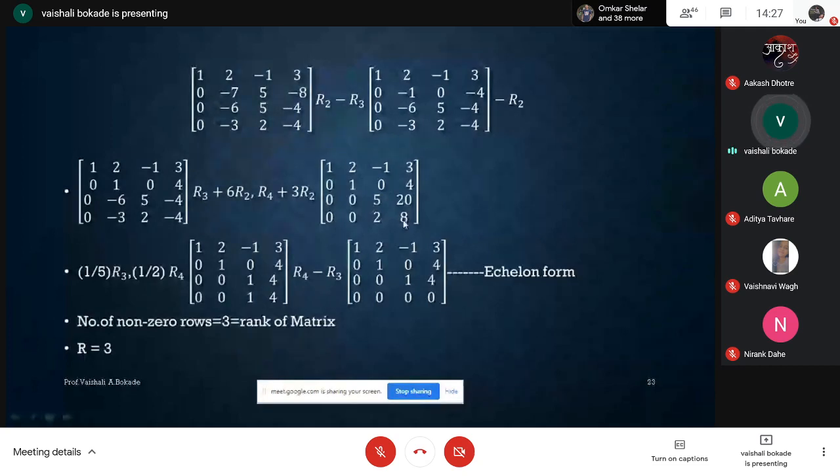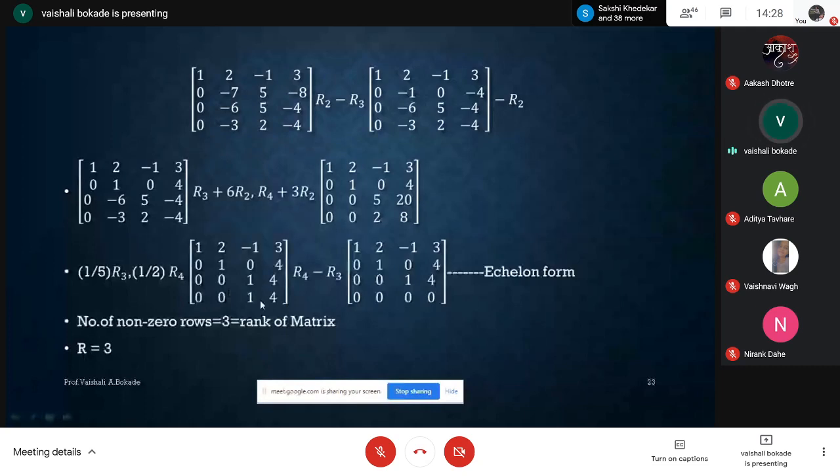So if I divide R3 and R4 rows, they are identical. So that's why I'm just using 1 by 5 R3 and 1 by 4, 1 by 2 R4. So these two rows are identical. Now I'm having 0014. Both the rows are identical, R3 and R4.